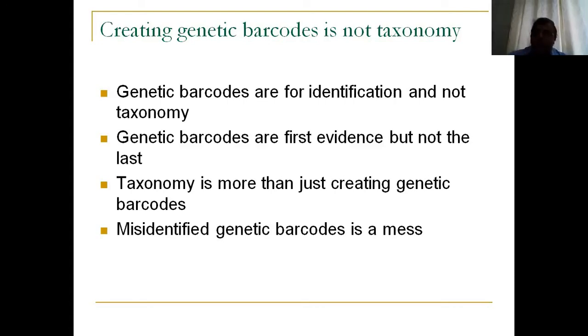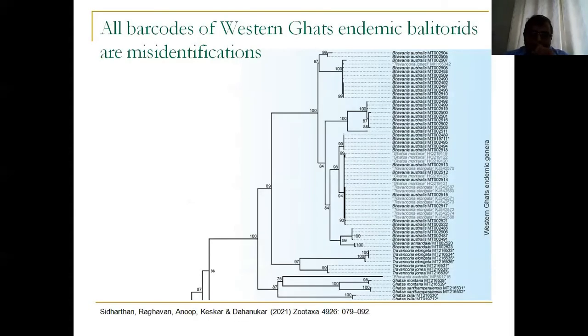They are first evidence that probably you are dealing with a species complex, or probably there is a new species, but that itself, just a barcode, is not going to give you confirmed taxonomy of an organism. Taxonomy is actually much more than just creating genetic barcodes. So be careful. Don't just rely on genetic barcodes for doing taxonomy of an organism. And you have to be also careful about misidentified genetic barcodes, because that can create a mess. Now, I'll just give you one example of how misidentified barcodes make a problem.